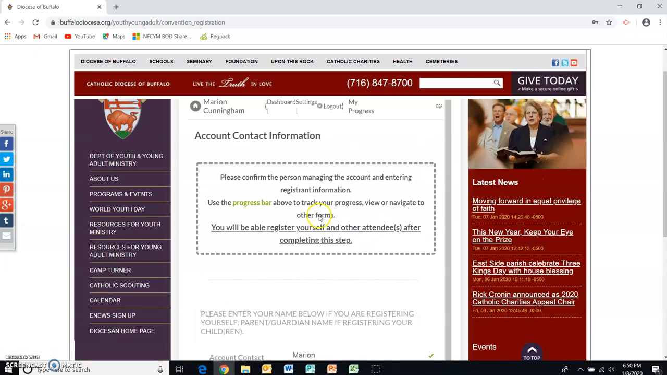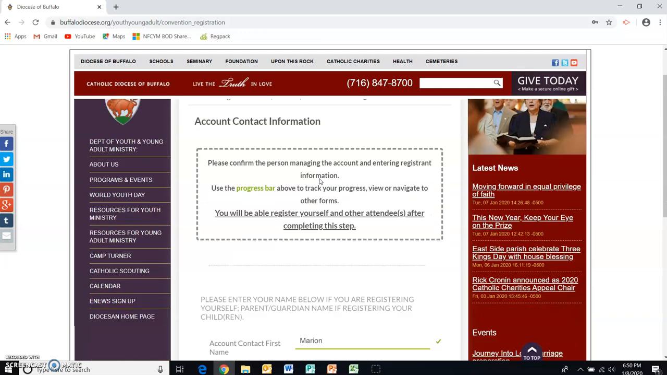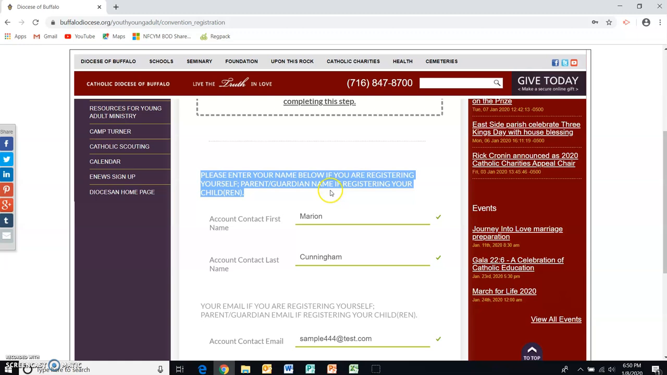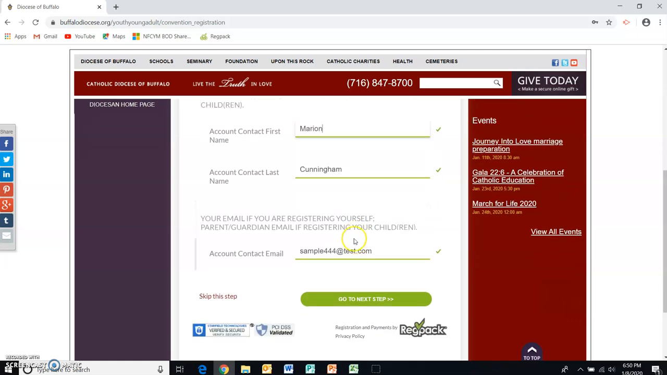So now, first step is to complete account and contact information. And you see the instructions here. These are important. If you're registering yourself, you're going to enter your name as the account contact. Now, if you're registering your children, you're going to enter your name as the parent. So Marion's name stays because she's the parent.